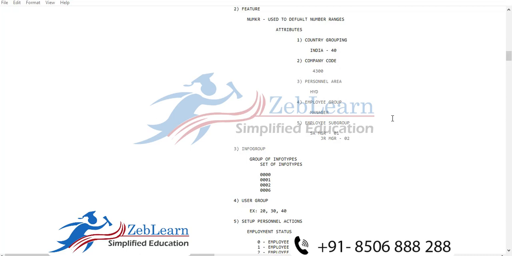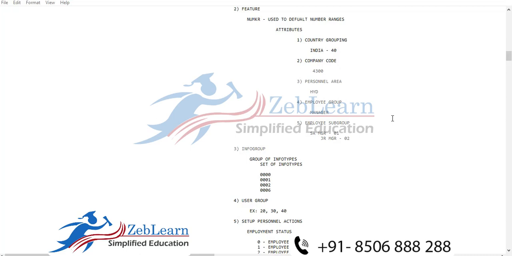Okay, so one thing is important here. In PA40, it's not practical to do the hiring, create the employee number, copy that employee number, paste it in PA30, and then one by one update all the information like 0006, 0009. Now management advises their HR department that during hiring of an employee, you need to update the mandatory information.